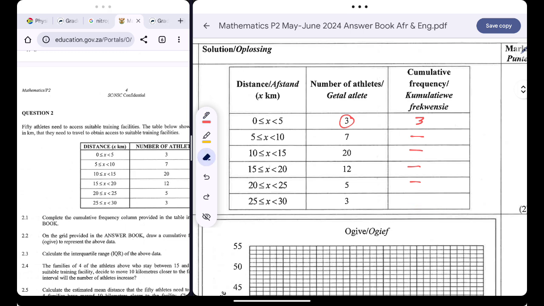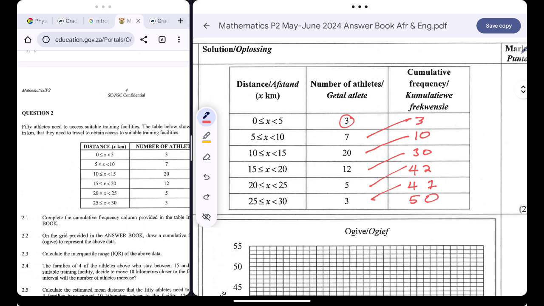But let's complete the entire column. For me to write the next term, I just need to say 3 plus 7, this will give me 10. 10 plus 20, this will give me 30. 30 plus 12, this will give me 42. 42 plus 5, that's 47. And 47 plus 3, and yes, we have 50 over there.